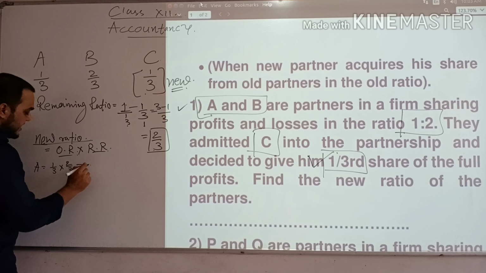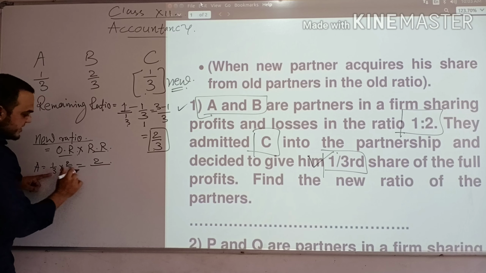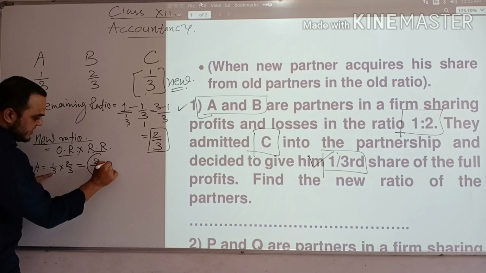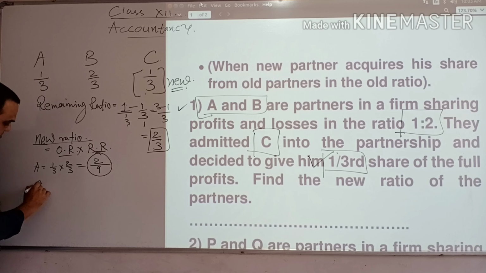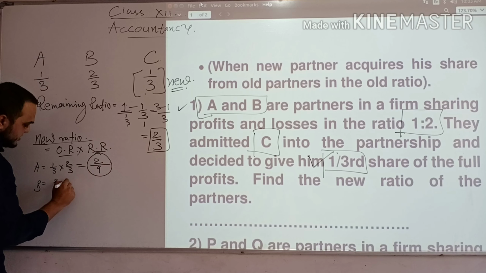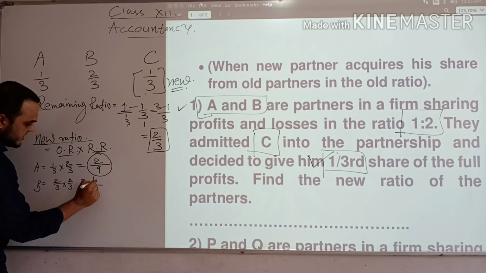So sorry, straight calculation. So 2 ones are 2 divided by 3, 3s are 9. So first one we will get 2 by 9. B, old ratio उनका है 2 by 3, multiply by remaining आया है 2 by 3. So we will get here 2 into 2, 4 divided by 9.